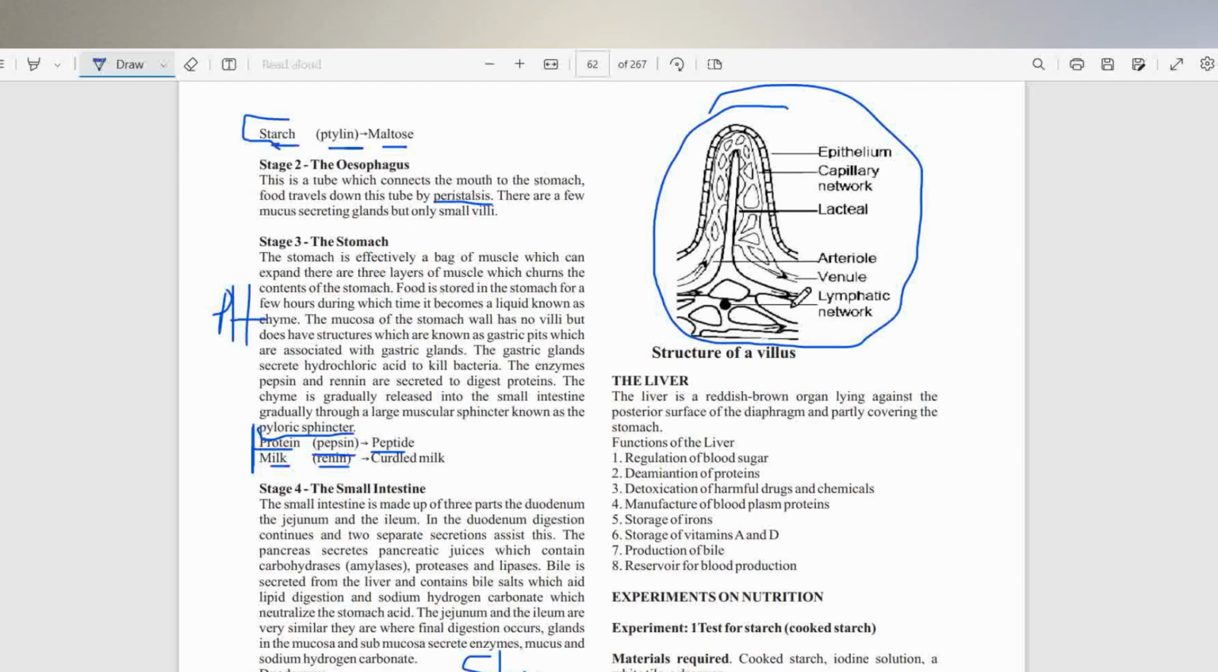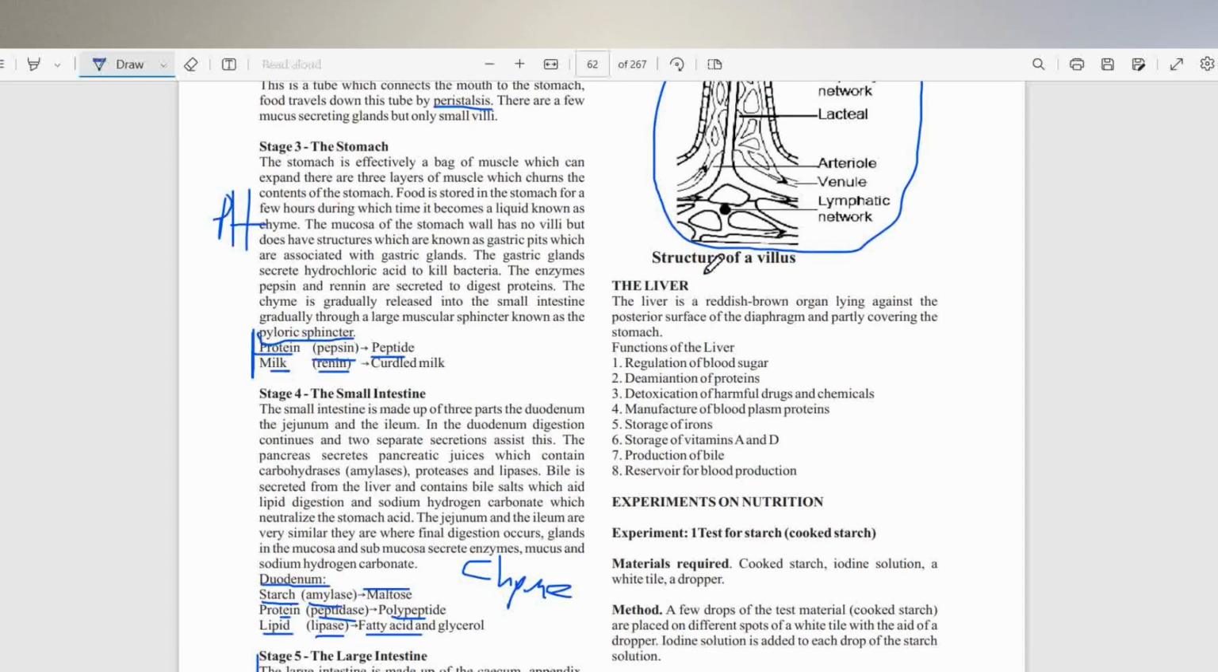From here it goes to the hepatic portal vein, to the liver, and the liver helps to absorb nutrients and then does a lot of other functions.